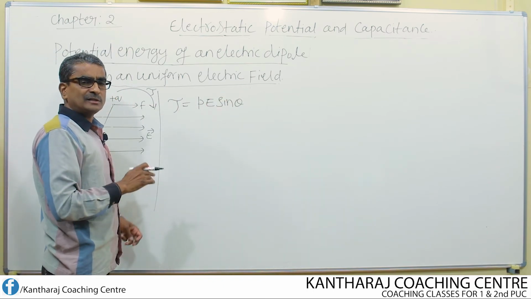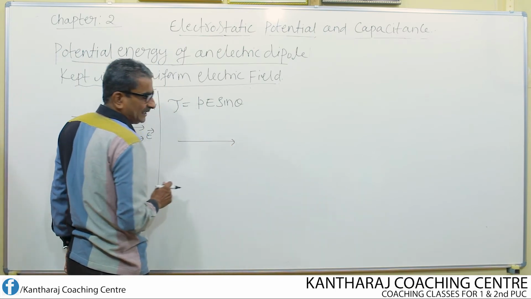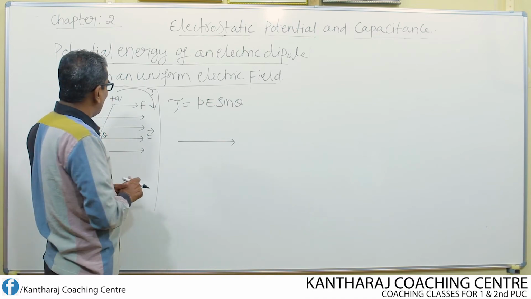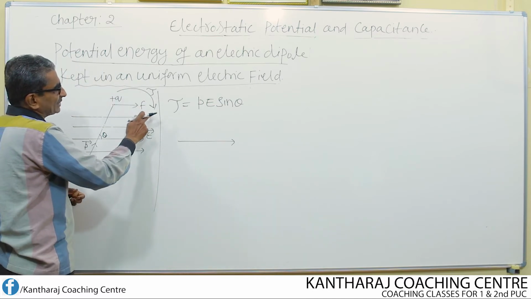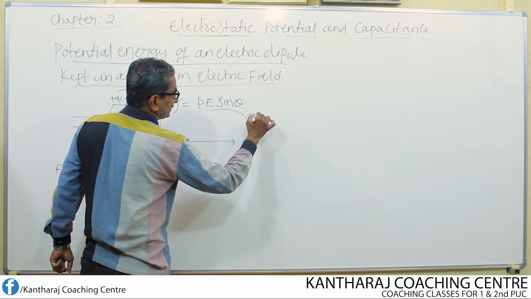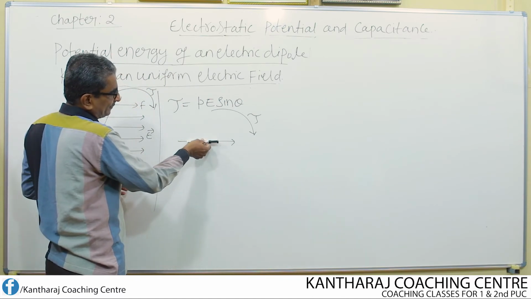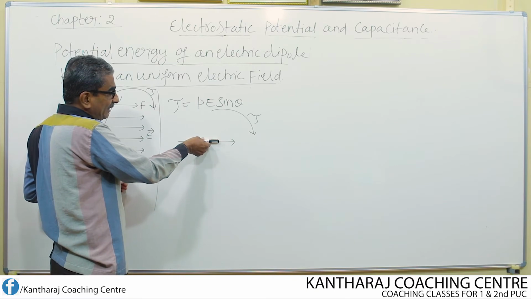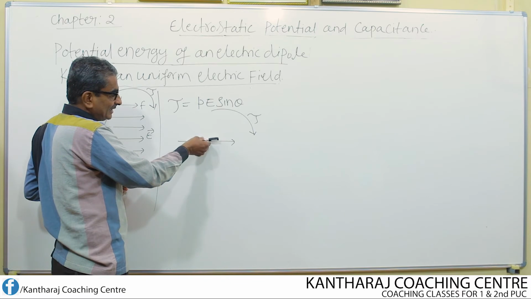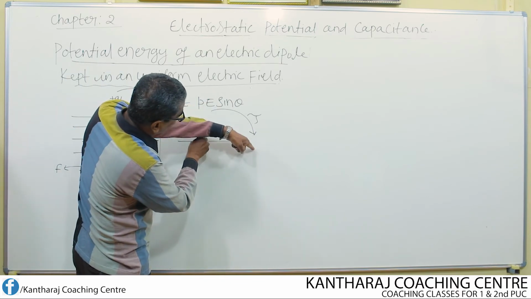Suppose I want to rotate the dipole through an angle d theta against the direction of torque. We know that torque is acting like this. Let us assume the dipole is kept like this. I want to rotate the dipole like this, opposite to the torque, that means in anti-clockwise direction, because initially the torque is in clockwise direction.